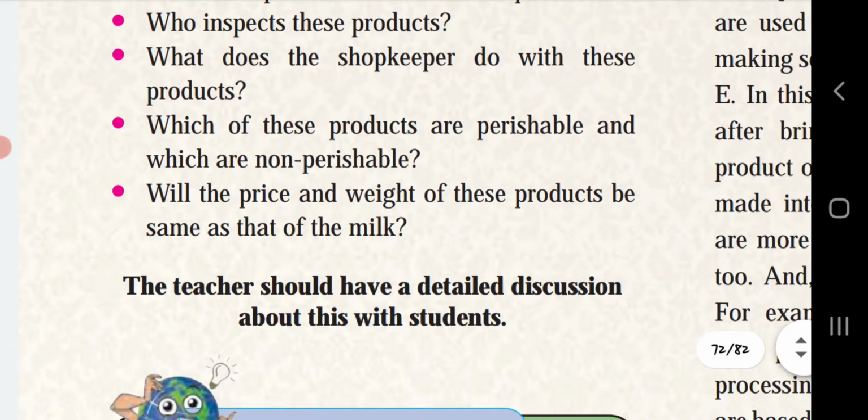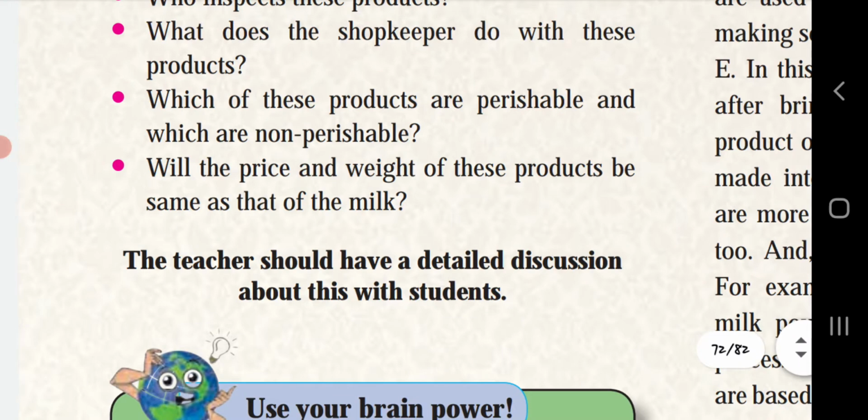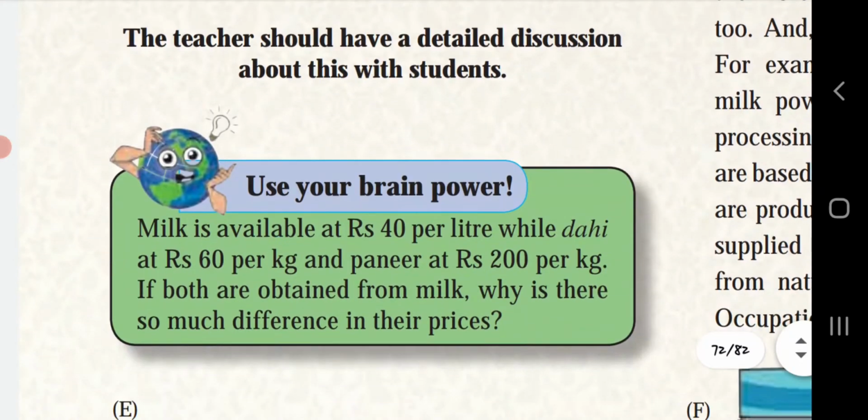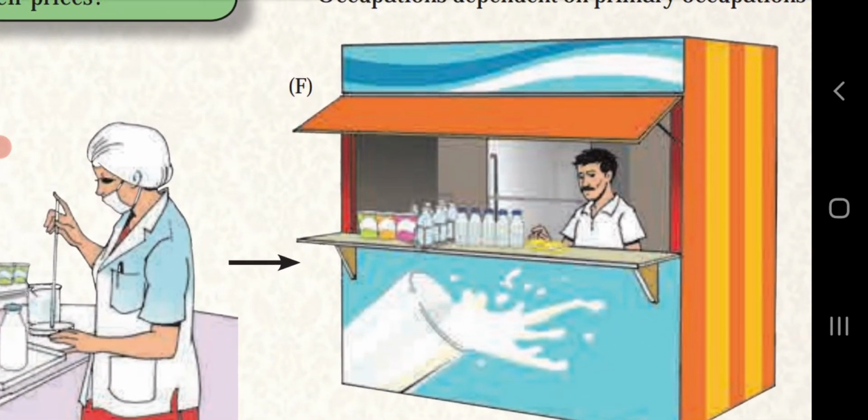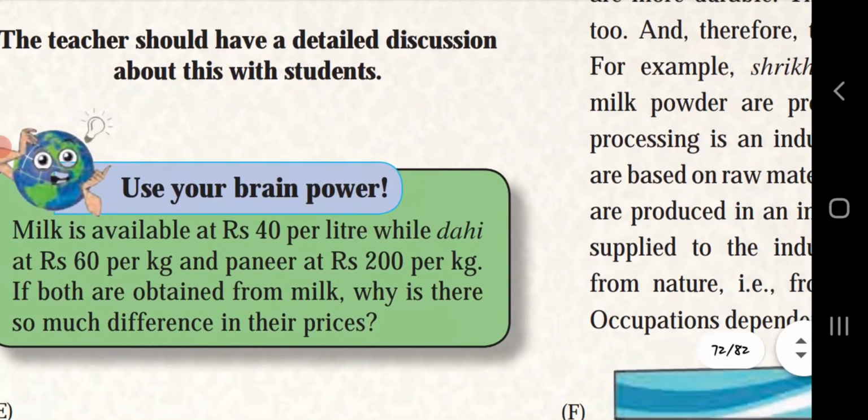Who inspects these products? A food quality inspector inspects the products. What does the shopkeeper do with these products? The shopkeeper sells all these products.